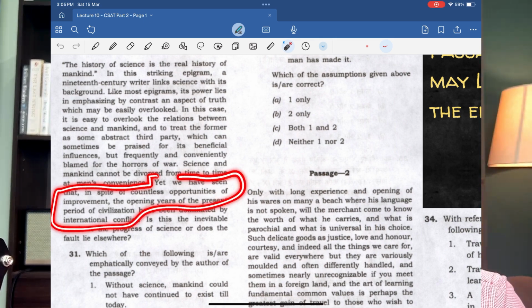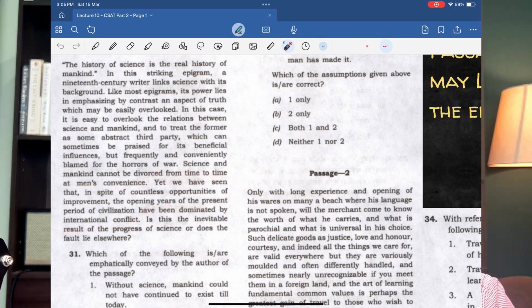It's another idea that is being conveyed to us: even though we could have improved upon international relations, upon the relationship between two nations, we have seen that in recent years there is a lot of conflict. Is this the inevitable result of progress of science, or does the fault lie elsewhere? Okay, let me revisit all the ideas.